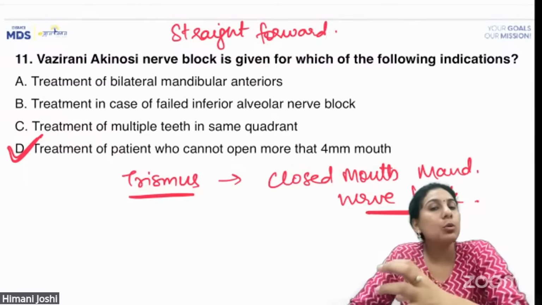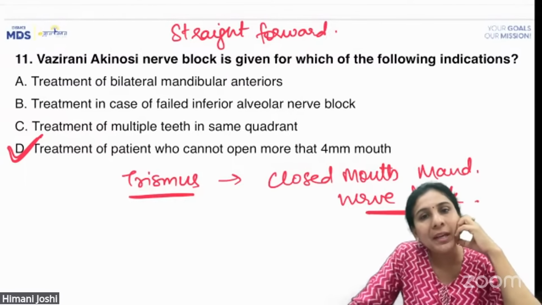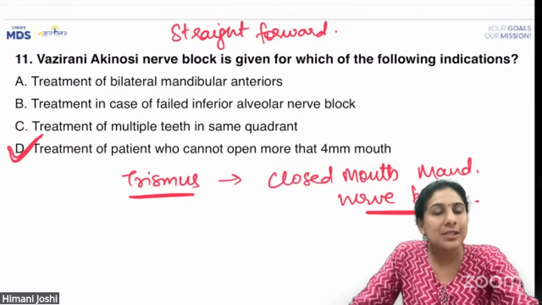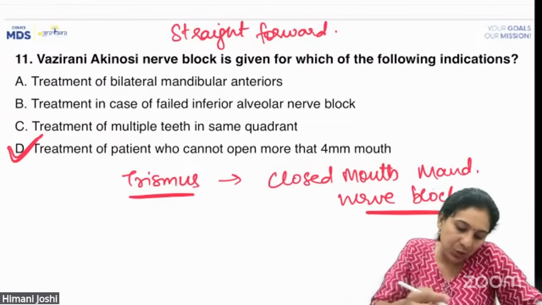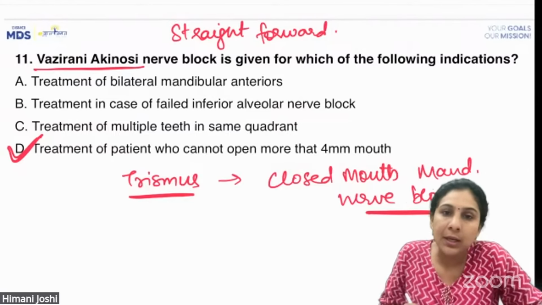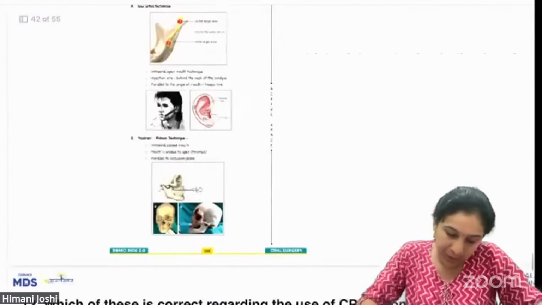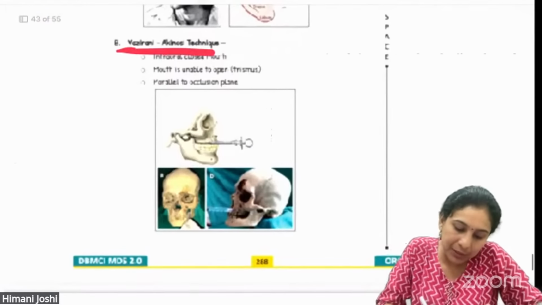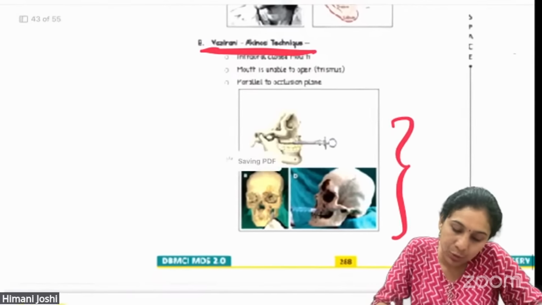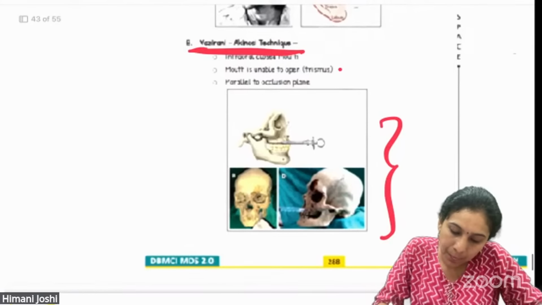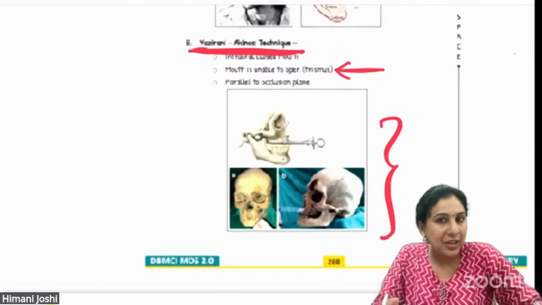Because of the pterygomandibular space infection, the patient will not be able to open the mouth. In such cases, how will you give an inferior alveolar nerve block? In such cases, you will do a Vazirani Akinosi mandibular nerve block. Obviously, we have taught you in the notes. It is a closed mouth technique. Patient is unable to open the mouth. And a straightforward question.